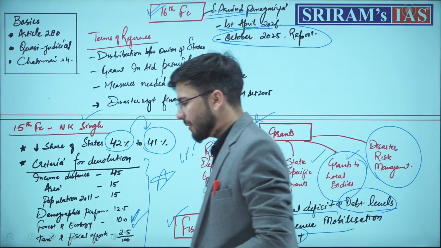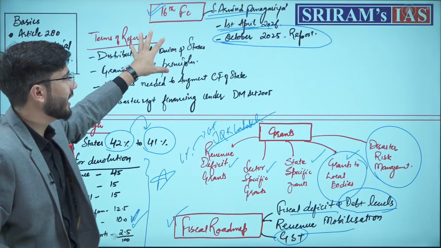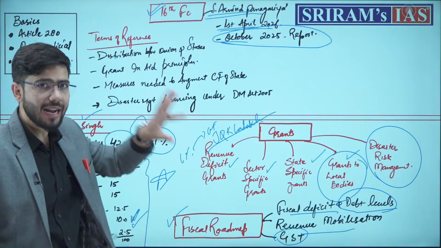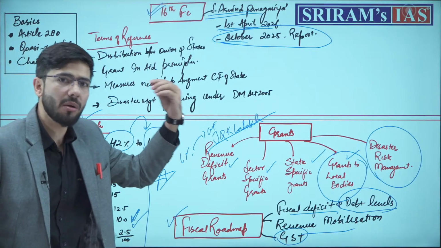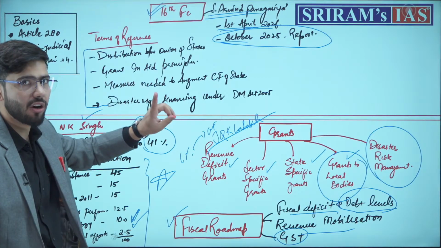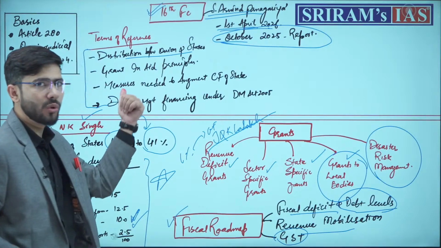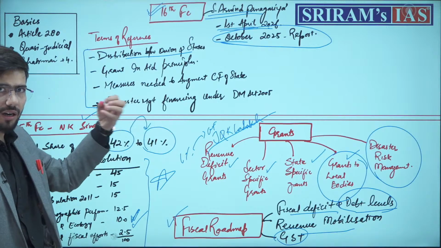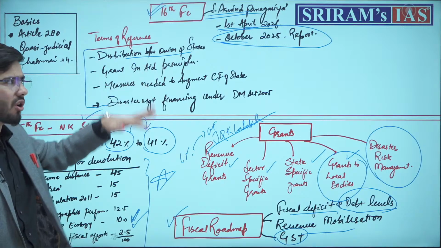One more thing which you should remember is the terms of reference for this 16th Finance Commission, that is, what it should refer to and what it should tackle while it is recommending the grants or the scheme or mechanism of devolution. There are 4 terms. One is the distribution of revenues between the Union and states. How much distribution should there be? Should it be 42% of the total revenue collected, or 41%, or should it increase or decrease?